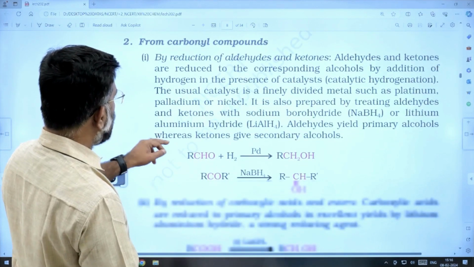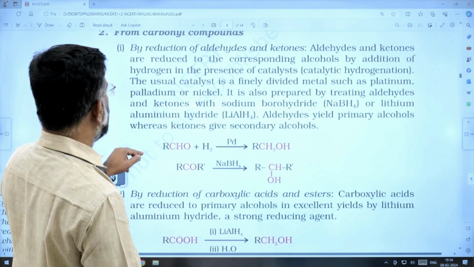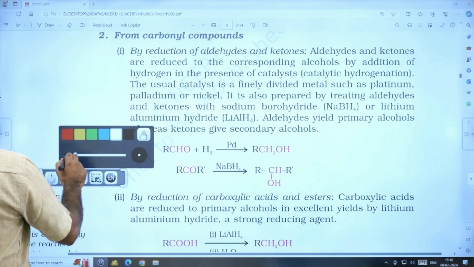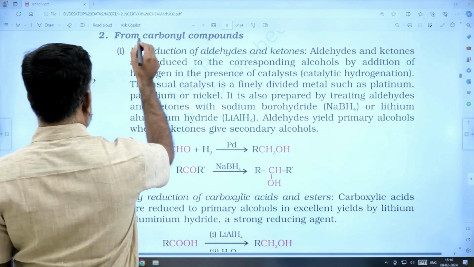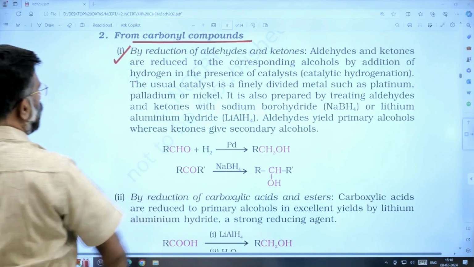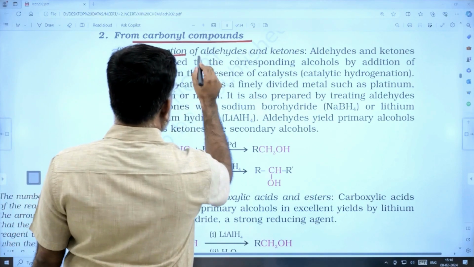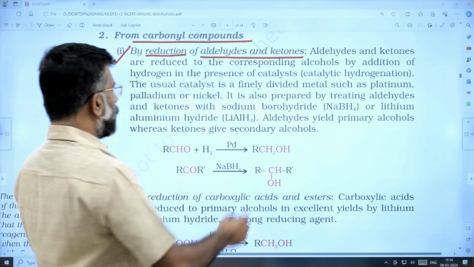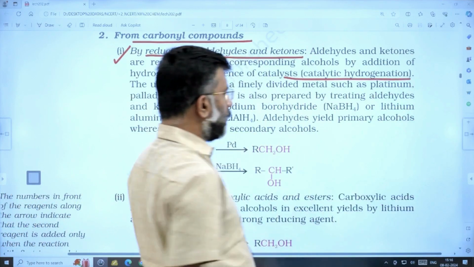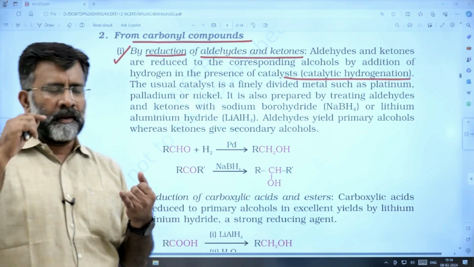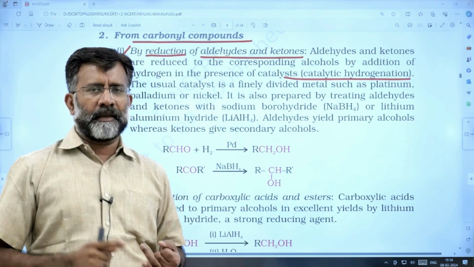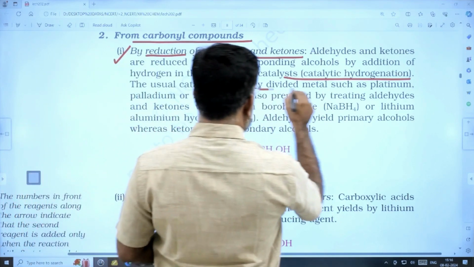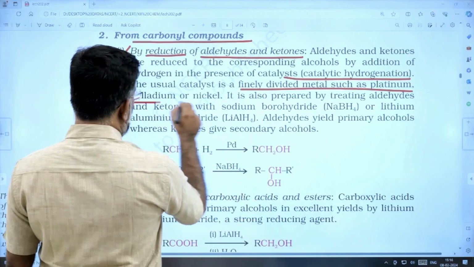Next is from carbonyl compounds. Reduction of aldehydes and ketones. That is an important reaction coming next. How is it reduced? It may be catalytic hydrogenation: hydrogen with platinum, palladium, nickel, etc. Catalytic hydrogenation uses a finely divided metal catalyst with hydrogen.